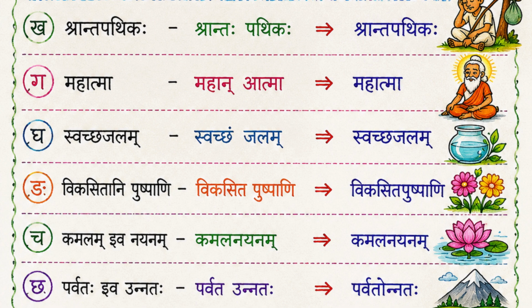Next example. Mahatma. Great soul. So, Kidrishaha Atma. Mahan Atma. Swachha Jalam. Clean water. Kidrisham Jalam. Swachham Jalam. Vikasita Pushpani. Kidrishani Pushpani. Vikasitani Pushpani. So these are the types of Visheshana Viseshyam in Karmadharaya.